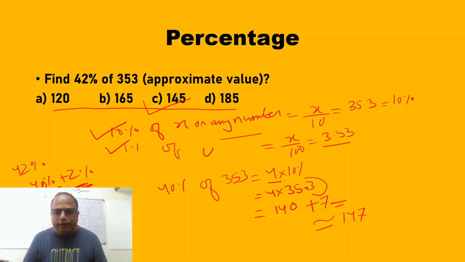So friends, again to recollect, for mental calculation in competitive examinations, the very important points for calculating with the shortcut method are: first calculate 10% of that number. 10% is nothing but dividing by 10, and 1% is dividing by 100. So we broke 42 up as 40 plus 2. This is the mental way of calculation. This is more important for new aspirants who have just started their preparation.